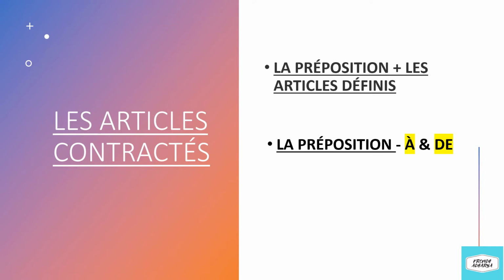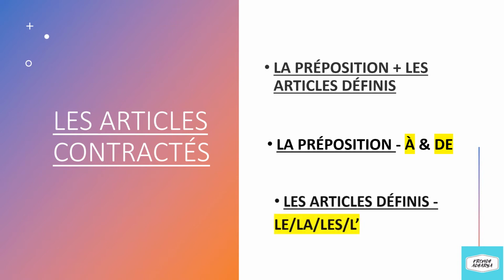The meaning of à is to, at or in. And the meaning of de is of and from. So when the preposition à is followed by a definite article, that is le, la, les, l'apostrophe, it will form contracted articles. And when de is followed by a definite article le, la, les, l'apostrophe, it will make contracted articles, the second category of contracted articles. So that means we have two categories of contracted articles.